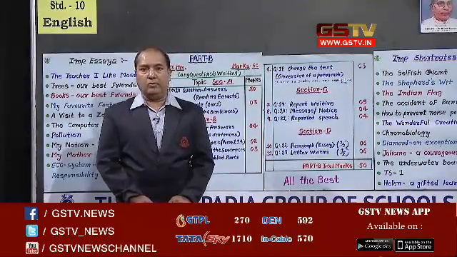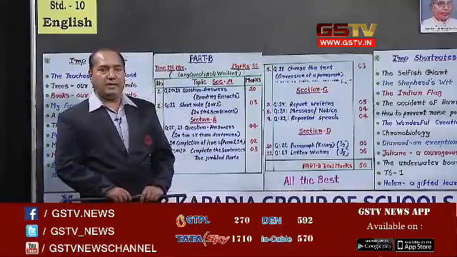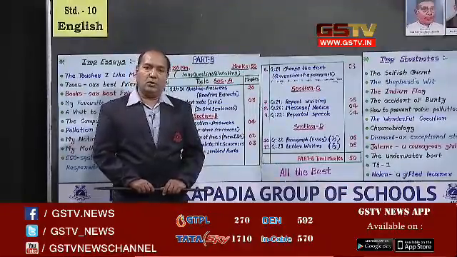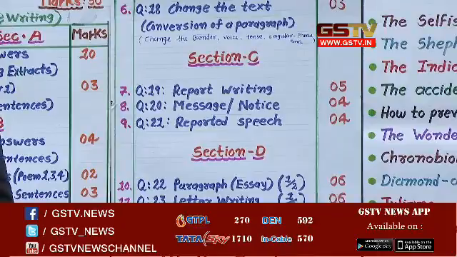I would like to draw your attention: first you have to write the title in the middle, and then on the top right side you have to write the date and place, and then you should start with these words: Yesterday a sports day was organized in our school. It was organized on our playground. Then you have to write the following report according to the subject.